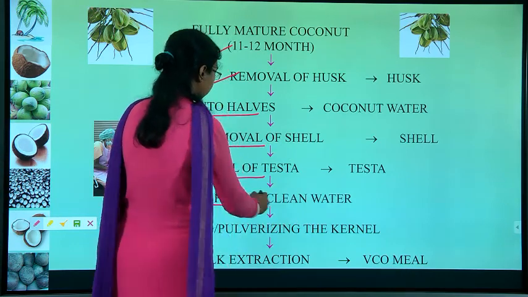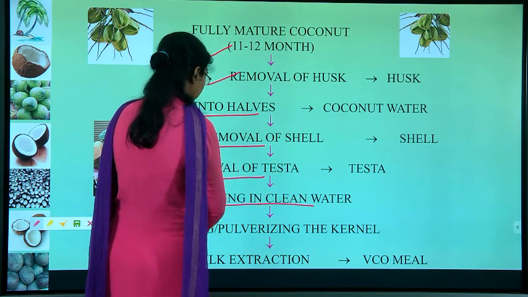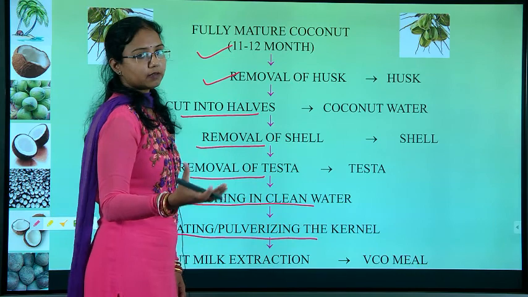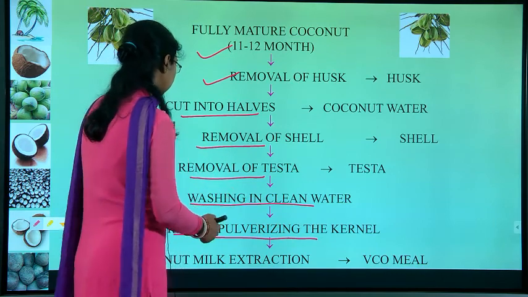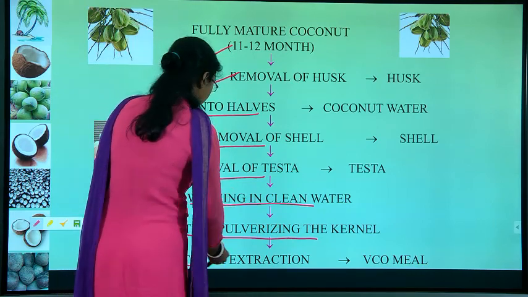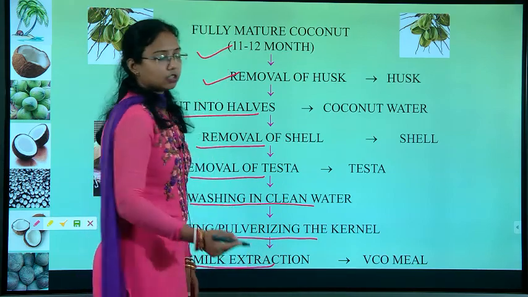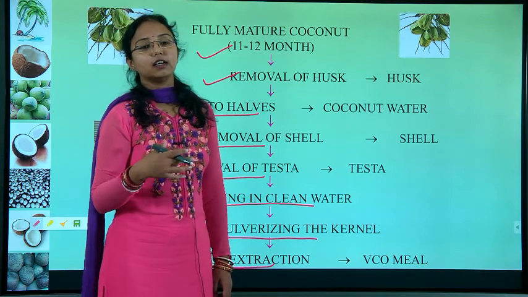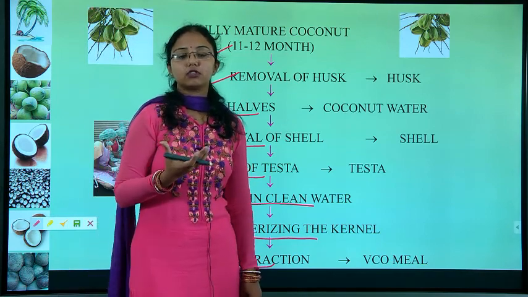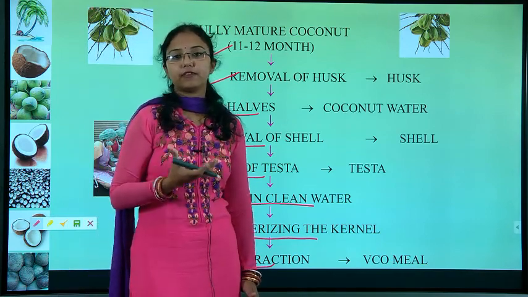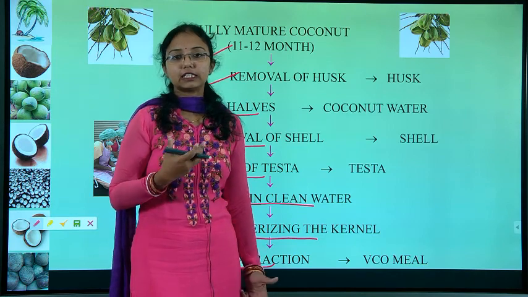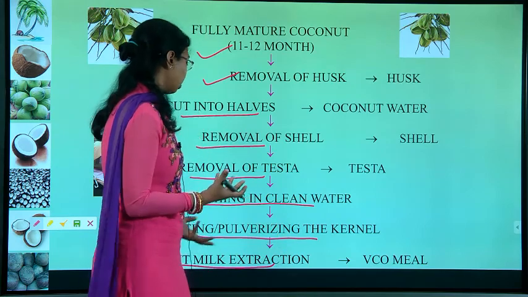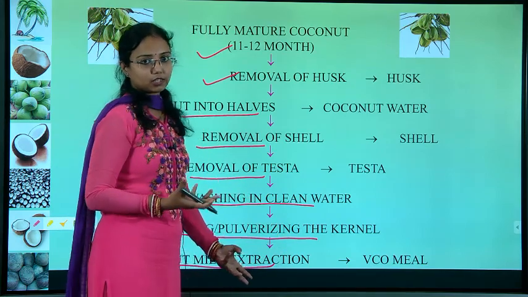Then washing it in clean water, then grating and pulverizing the kernel. Afterwards we put it in the coconut milk extractor, and there will be coconut milk. Sometimes for making very sweet dishes or very tasty traditional dishes we use coconut milk. You know that coconut milk can be extracted from the coconut meat.